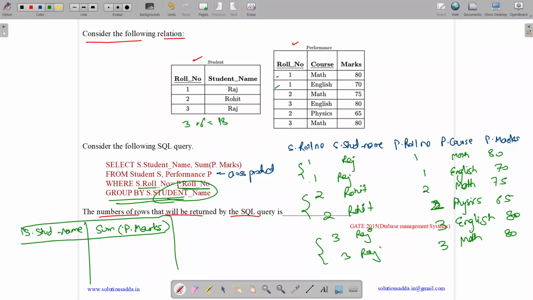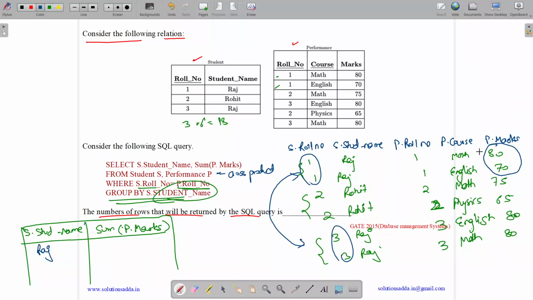So what happens is that we have to merge. See, we are merging Raj. So the same name will be there, the same roll number will be there. Now, what will be the student name? It will be Raj. We will have the sum of p dot marks. So these marks will get added up. And here also Raj is there. Roll number is different, but we are combining by the name. So all 4 will get combined. Roll numbers are different, it doesn't matter.